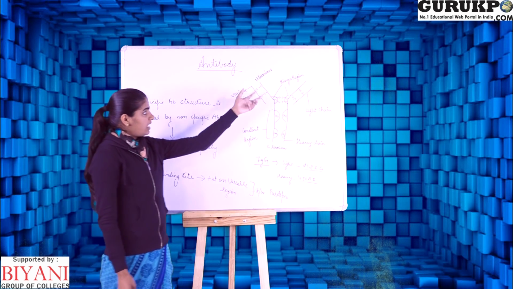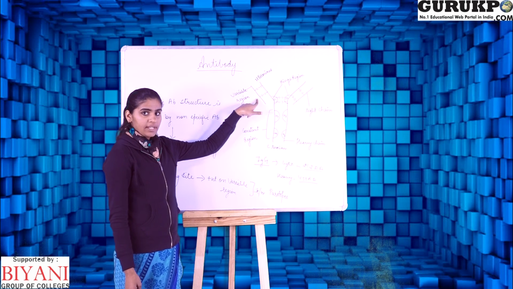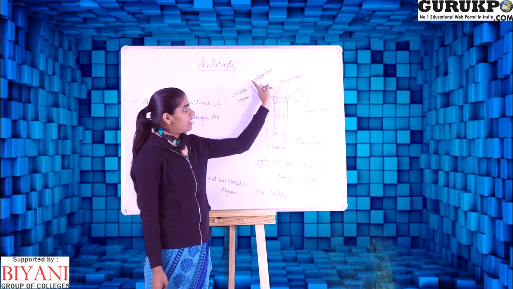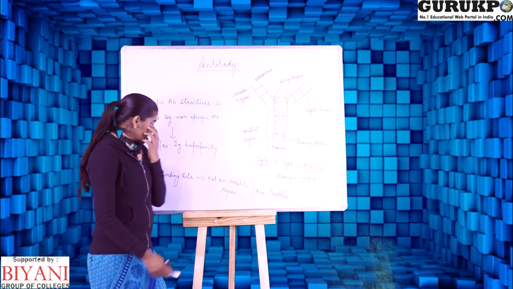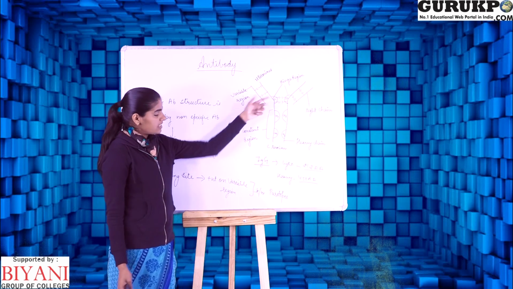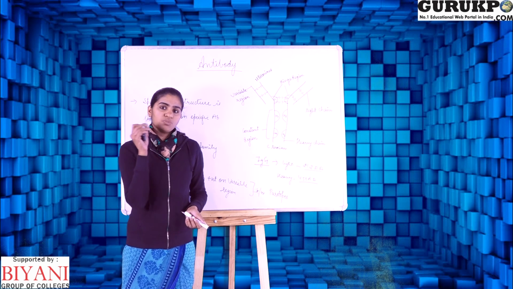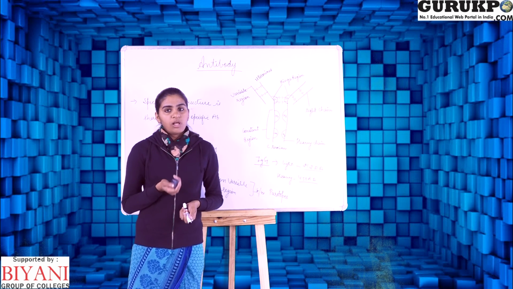Now, we also know that the antigen binds to a specific site on the antibody. The specific site for antigen binding is present on the variable regions of both the light chain and the heavy chain. This antigen binding site is known as the paratope, whereas the part of the antigen which binds to the antibody is known as the epitope. So this is all about the antibody.